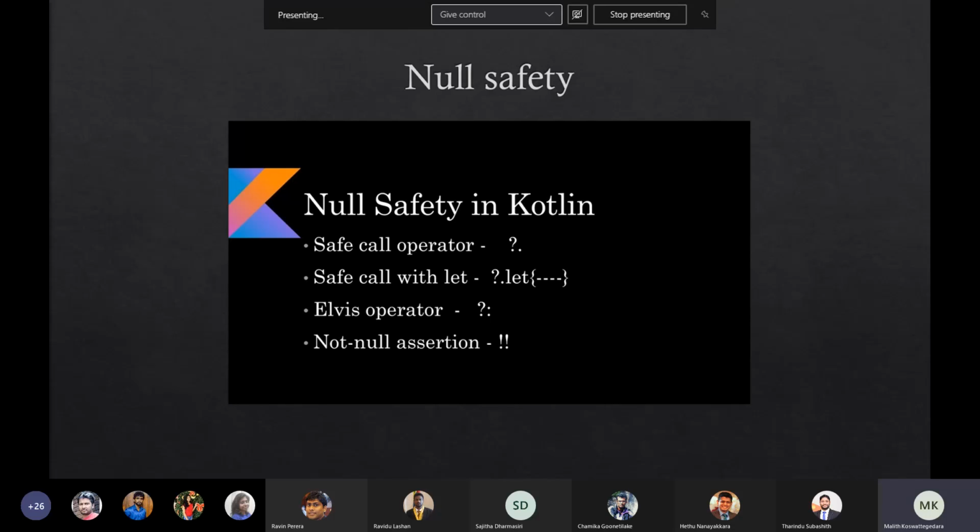Because of this, so many problems have happened in software projects. Programmers call this the $1 billion mistake. Because of that, Kotlin doesn't have the null pointer exception. So let's see how they have achieved it.